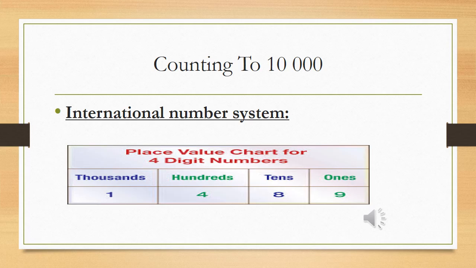There are two types of number system: one is the international number system and the second is the local number system. If you are Pakistani, we call it the Pakistani number system. If we are Indian or belong to Australia, all have their own local numbers as well, because their language and communication are also different. But the international number system is recognized in the whole world, so we prefer to understand the international number system.